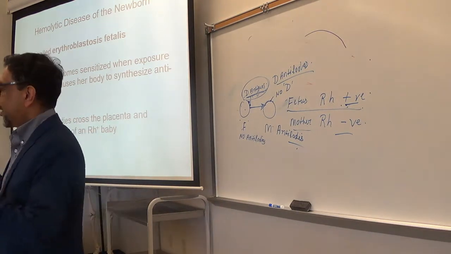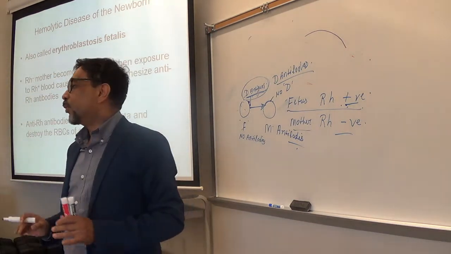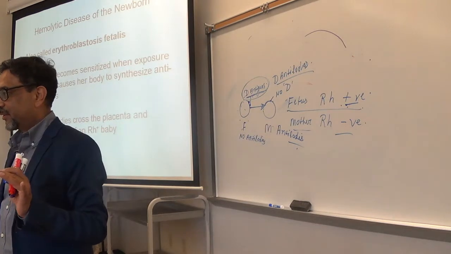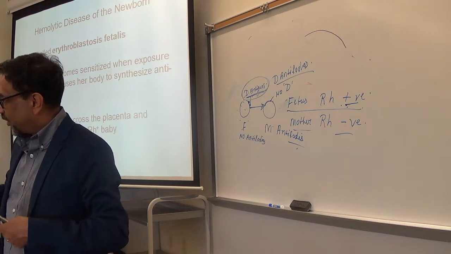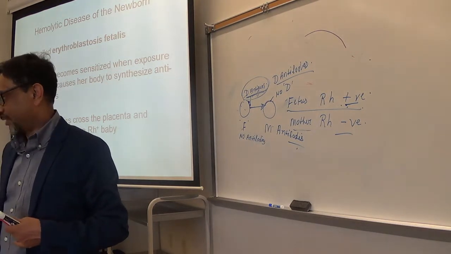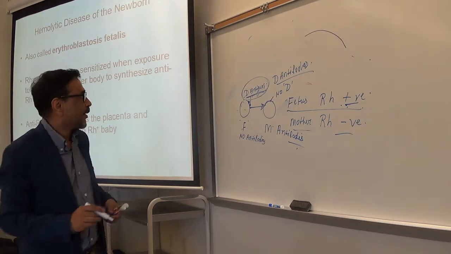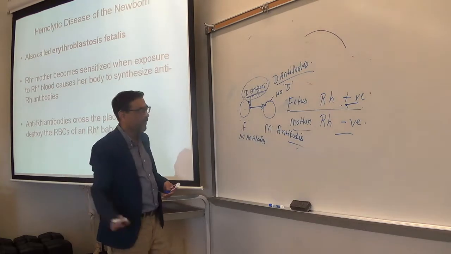The first child will be born without difficulty because the mother's body is still producing antibodies and that is not strong enough to destroy the blood cells of the fetus. So the first child usually doesn't suffer from erythroblastosis fetalis.